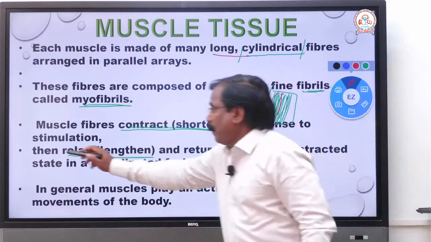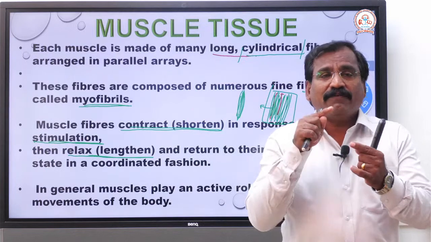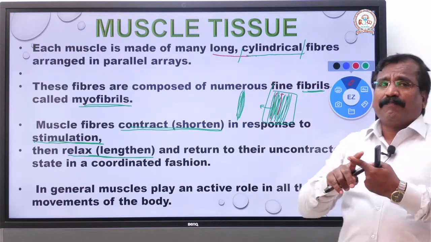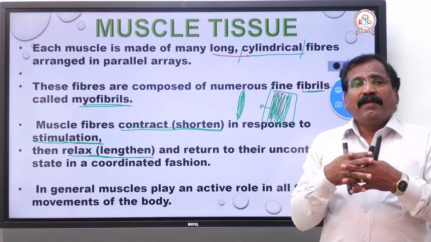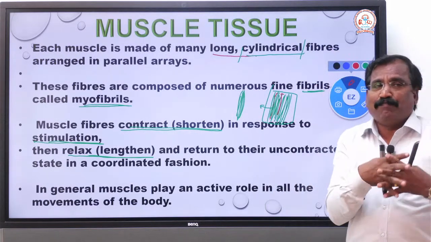That is important. What is a stimulus? A stimulus is nothing but an impulse.